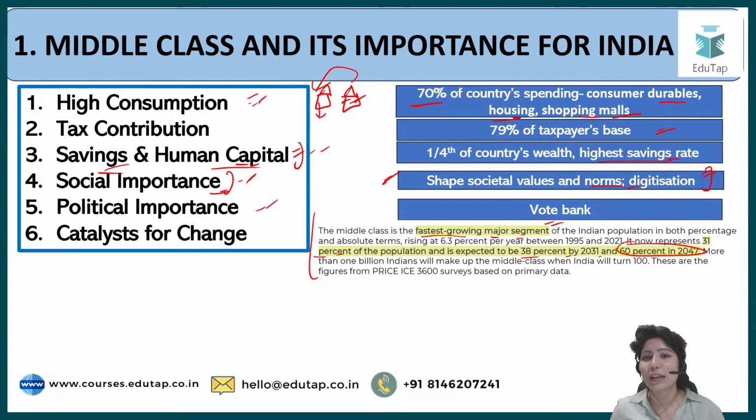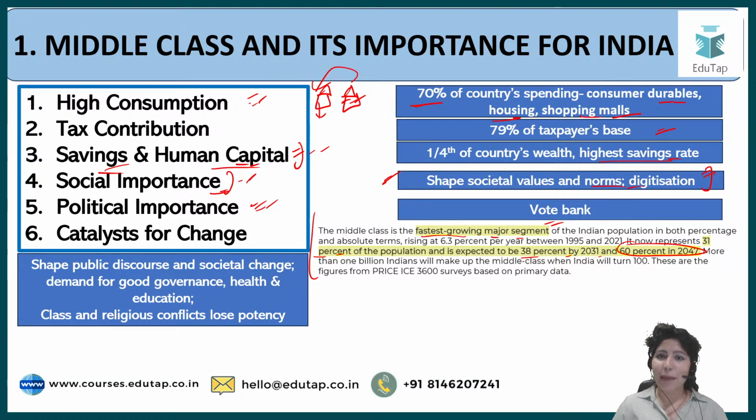And finally, the sixth one, catalyst for change. What kind of change are we talking about? When such a segment of society has such a great vote bank, such a great political importance, then whatever they think, whatever they say, whatever they do, that becomes very important. So they will shape public discourse.